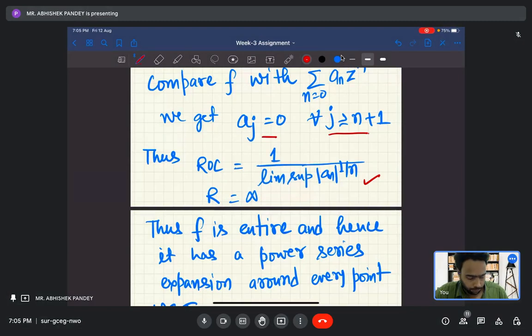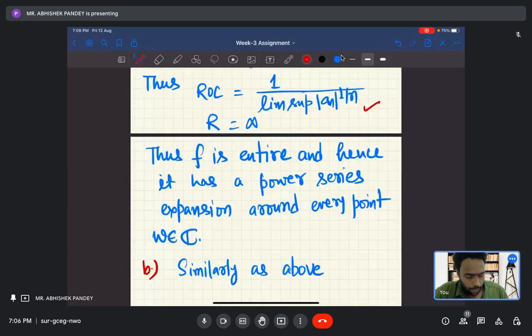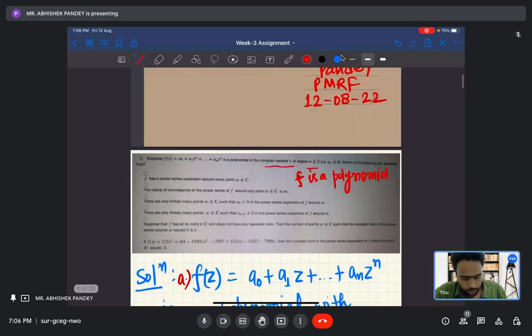Is it clear? Since the radius of convergence is infinity, f is an entire function, and hence it has a power series expansion around every point w belonging to C. So the first option is correct: f has a power series expansion around every point. The second option says the radius of convergence of the power series of f around any point w is infinity. Since f is an entire function, this option is also true.